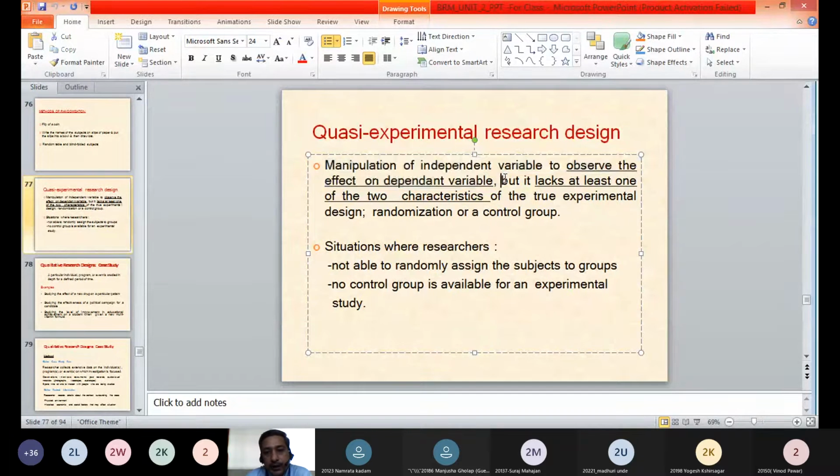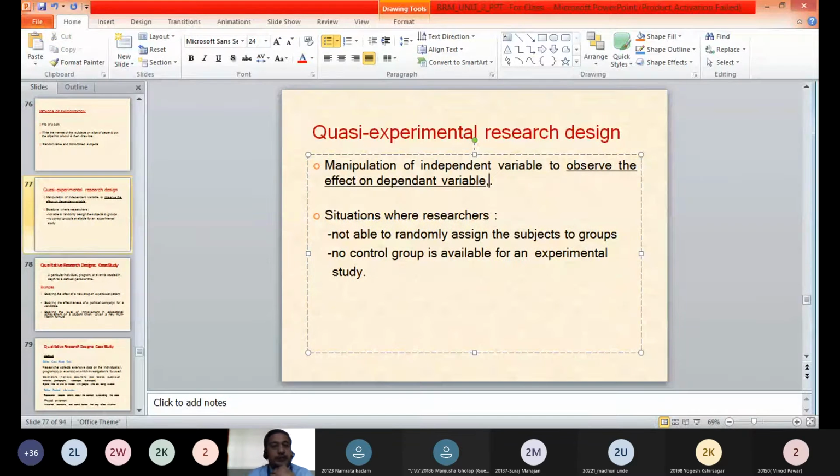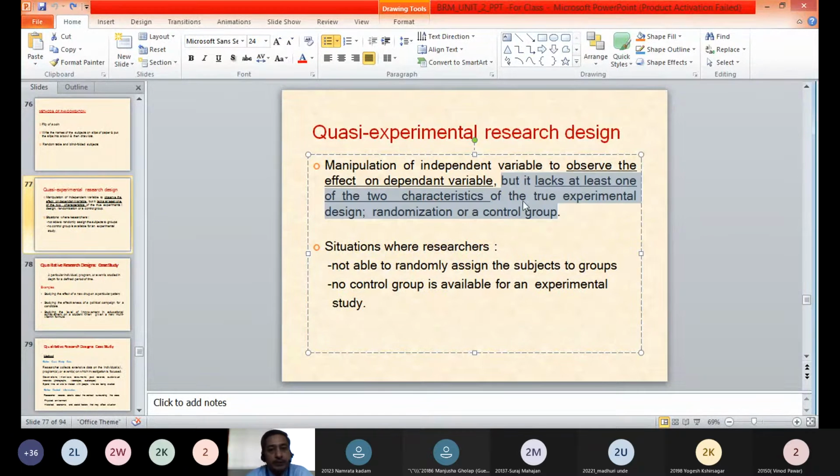That is the same as the requirement of any experimental design. However, this quasi experimental research design lacks at least one or two characteristics of the true experimental design.